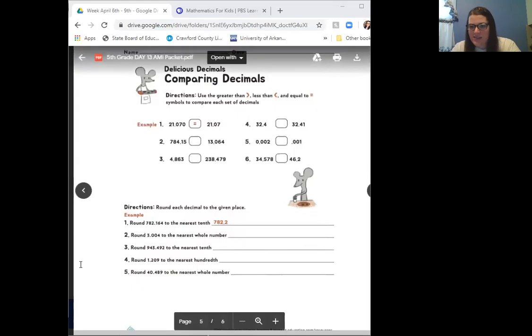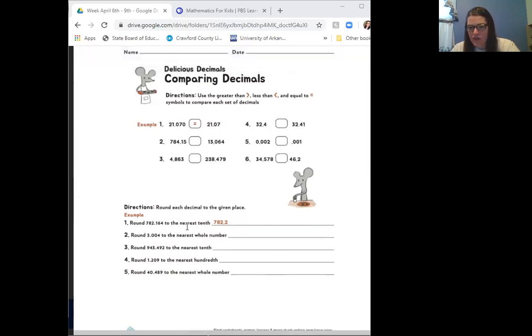I'm going to share my screen again so we can go over the bottom part of the worksheet together. So the bottom part of this worksheet says, round each decimal to the given place. So it says round 782.164 to the nearest tenth. So let's look at our tenths place. I'm going to put my little cursor, hopefully you can see it, under the tenths place.